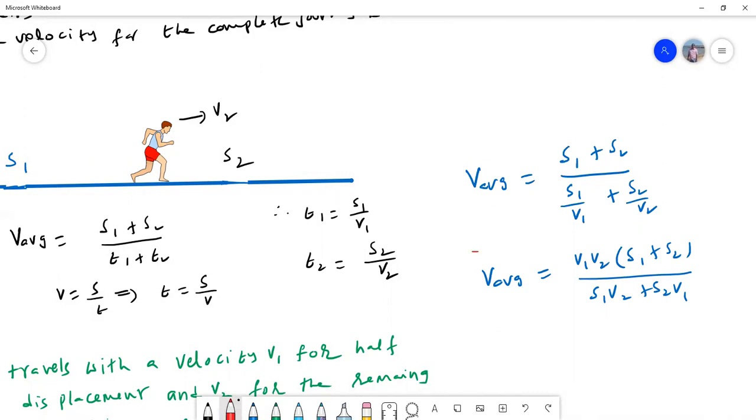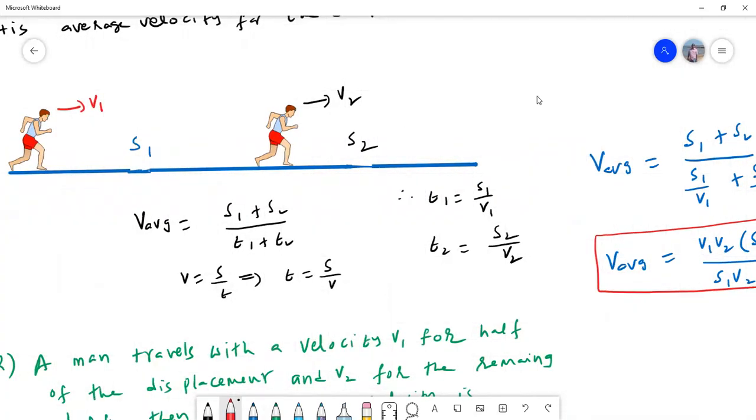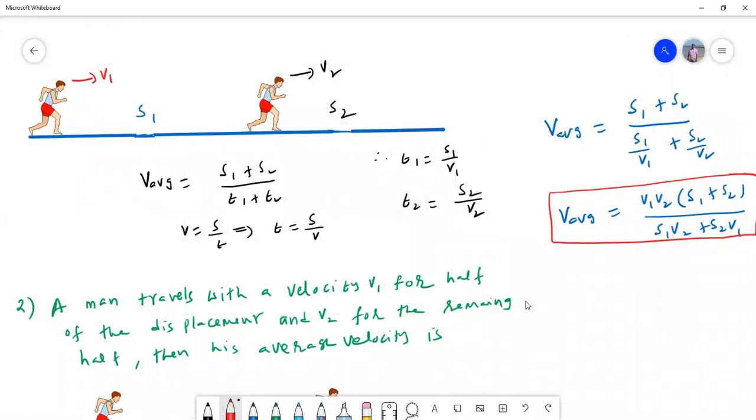This is the expression for the average velocity of this man for his entire journey. So you follow the procedure. Whatever the situation, you have to use only one formula: total displacement by total time.